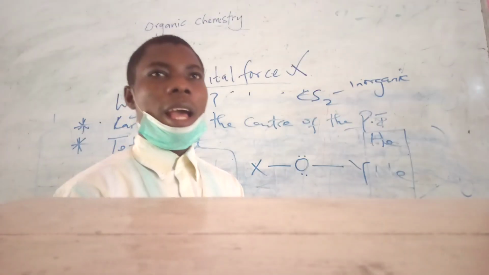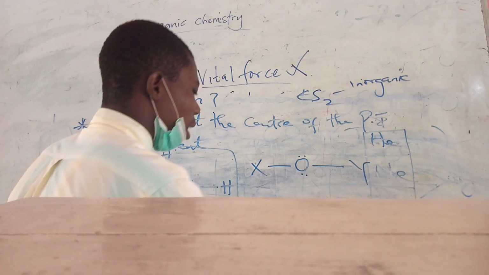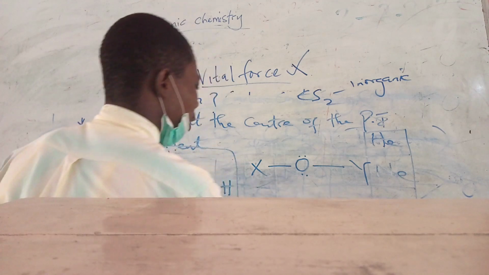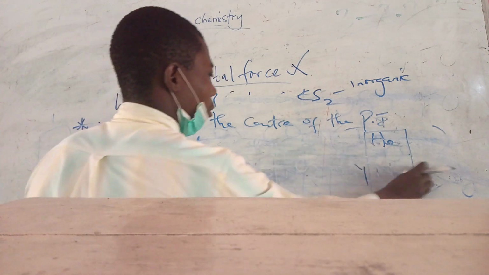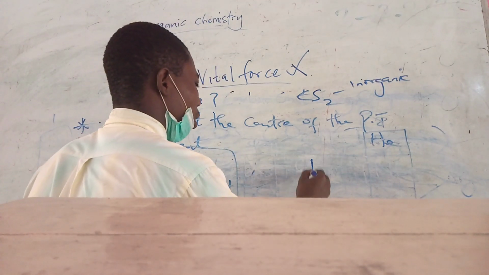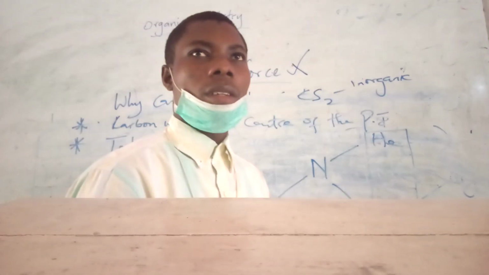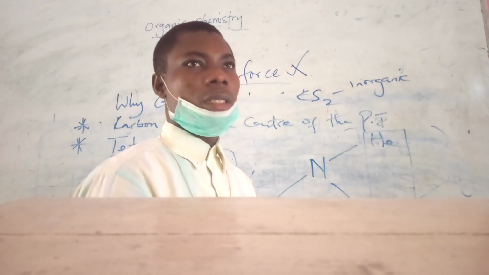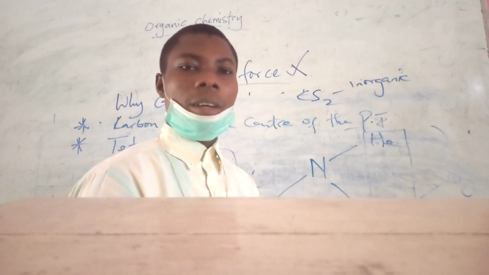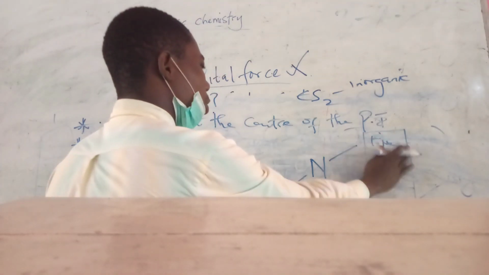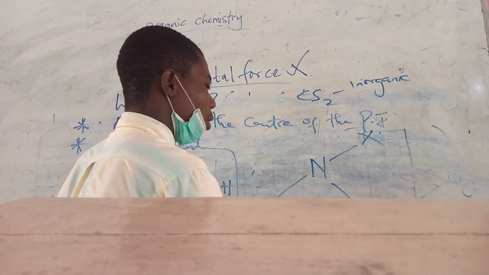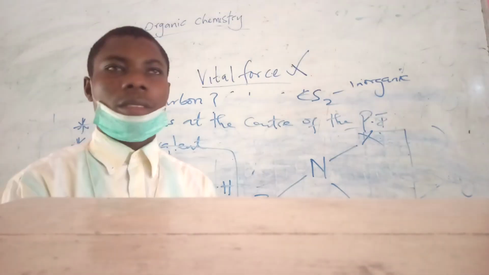And also, there are some atoms in the periodic table, for example, nitrogen. Nitrogen, under normal circumstance, has 3 bonds surrounding it.